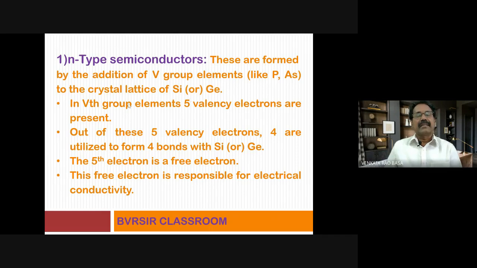Okay, study this one. In the fifth group elements, 5 valency electrons are present. Out of these 5 valency electrons, 4 are utilized to form 4 bonds with silicon or germanium. The fifth electron is a free electron. This free electron is responsible for electrical conductivity. So that is the explanation regarding N-type semiconductors. So now you are very much comfortable with the study of semiconductors.